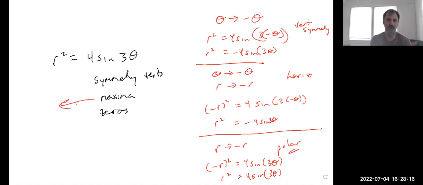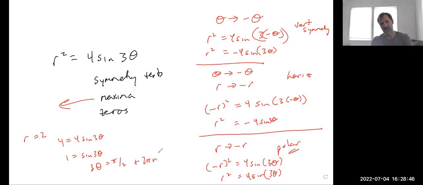Okay, maxima. So when am I going to hit those maxima? Well, first I can tell that the maxima is 4. So when does r equals 2 going to give me maximum 4 equals 4 sine 3 theta? So 1 equals sine 3 theta. When does that happen? It happens when 3 theta equals pi halves. Again, if we add on the 2 pi n, that kind of gives us the infinite solutions. And if we want to find from 0 to 2 pi, it's important that we can track forward and think about when those next ones are, because of course, when we divide by 3, it shortens up the period.